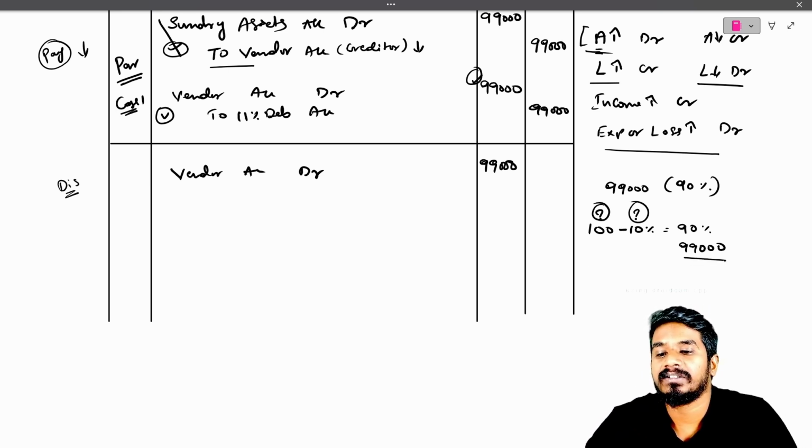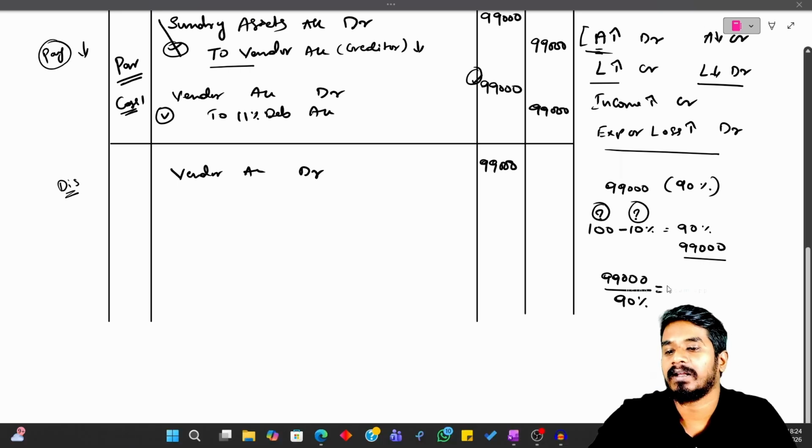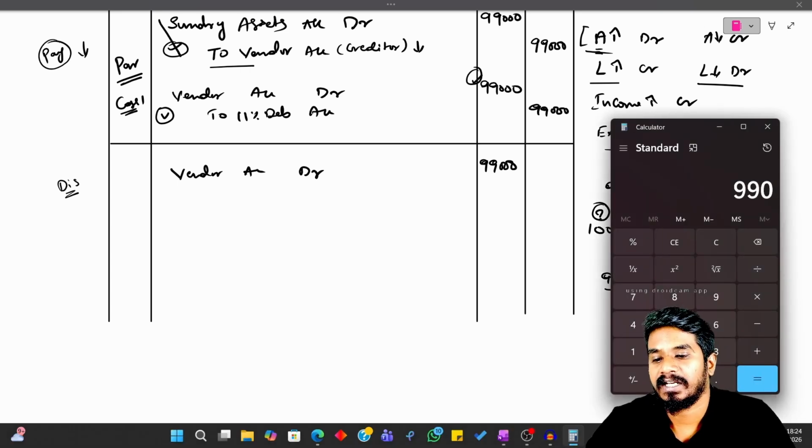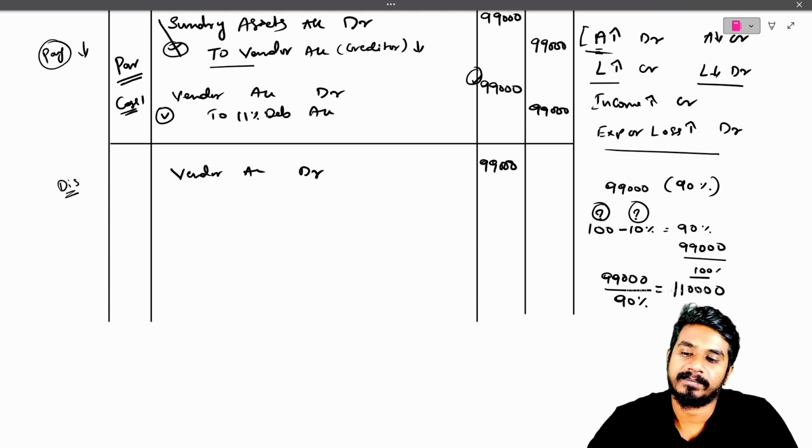Let me calculate it. This 99,000 is 90%, which means we need to find 100%. 99,000 divided by 90 into 100 gives 1 lakh 10,000. 1 lakh 10,000 is 100%.